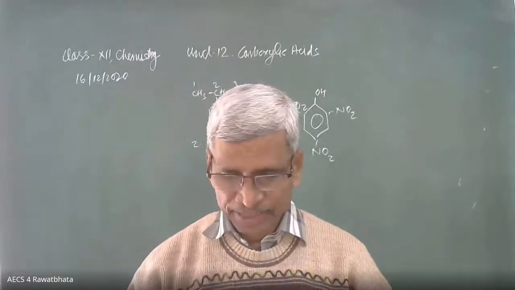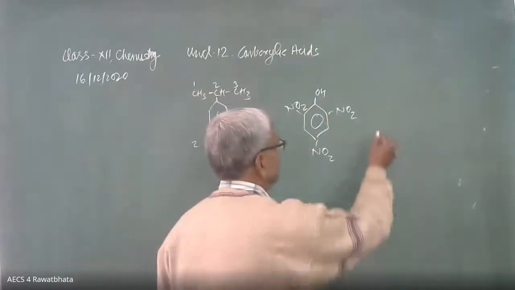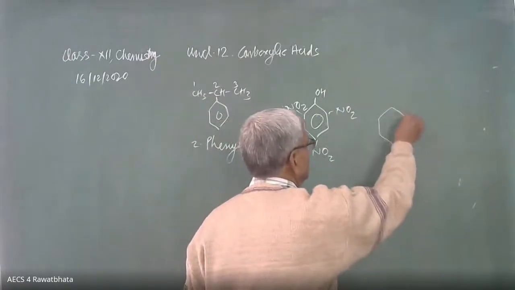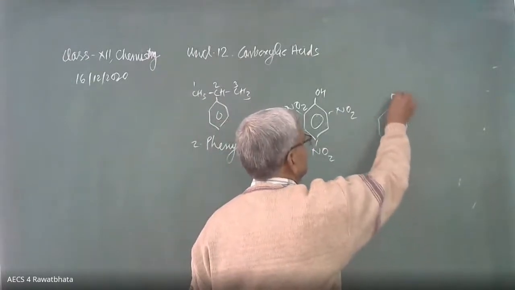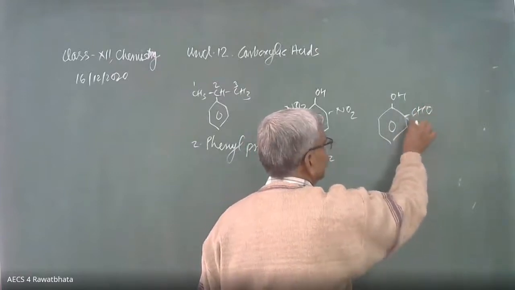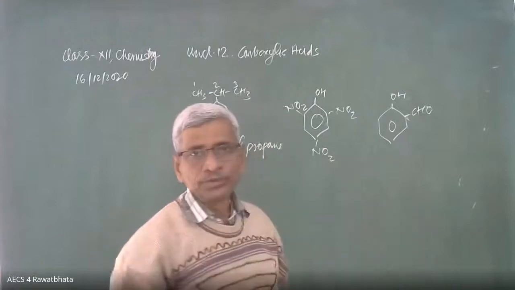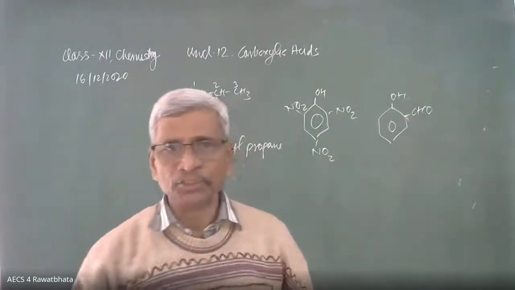So this is picric acid. Salicylaldehyde is obtained during a Kolbe's reaction. Here is salicylaldehyde. Here is CHO. There are two functional groups in this compound, OH as well as CHO. Preference is given to CHO,